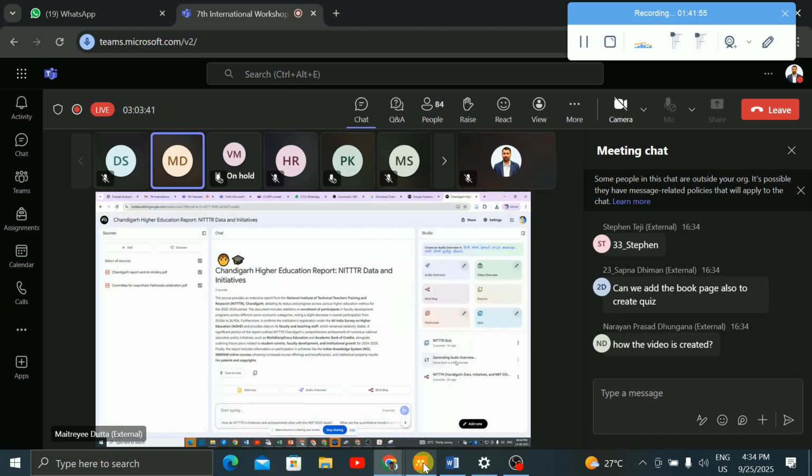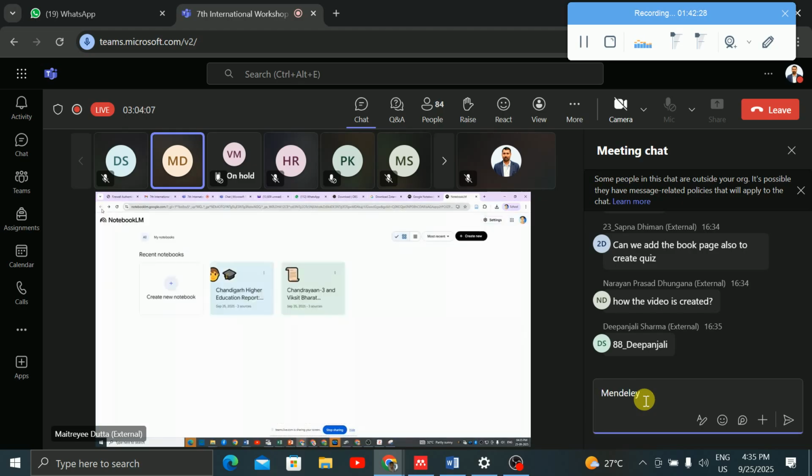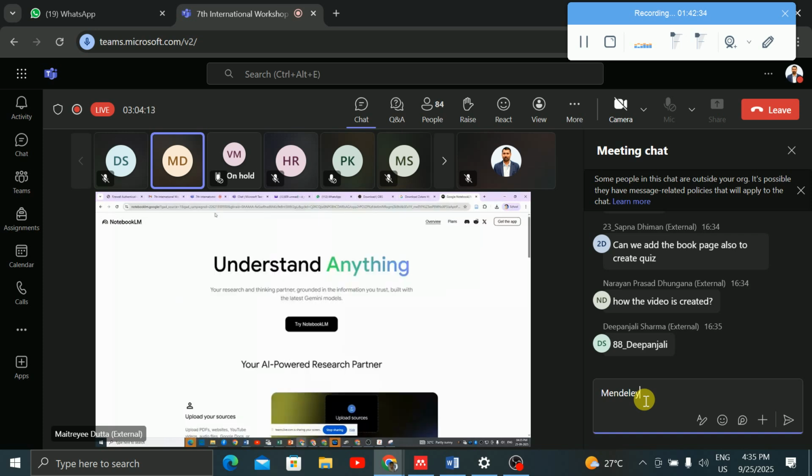Those videos you can take back to the video editor, and there you can change them also. There are various video editors, for example Sony Vegas software, Final Cut Pro, Adobe Premiere. So with all these you can edit the videos also, because it will be in the form of MP4, right? So this is another tool that you can explore yourself. That is your NotebookLM. That is a Google product, and of course it is free of cost. So you can use that also.